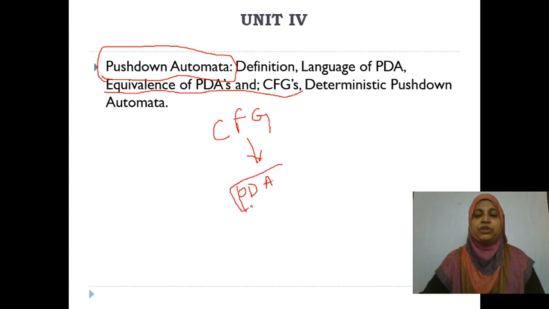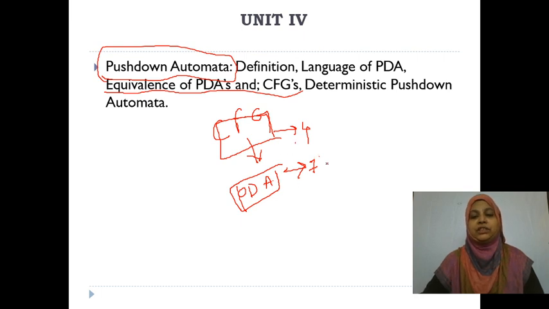Generally, a CFG has 4 tuples, whereas a pushdown automaton has 7 tuples. Here you are going to convert the CFG to a pushdown automaton. There are two types of pushdown automata: deterministic pushdown automata and non-deterministic pushdown automata.